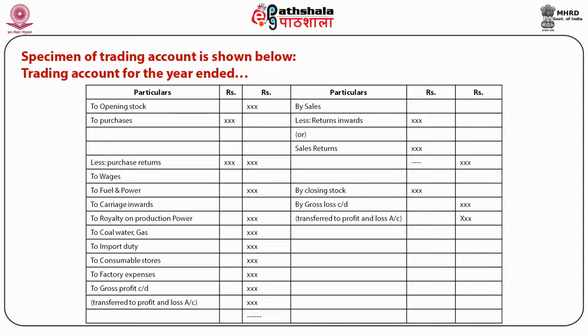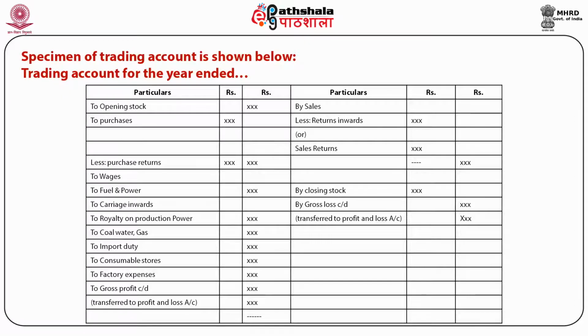Purchases, less purchase return. It means net purchases are shown on the debit side of the account. The expenses such as wages, fuel and power, carriage inward, royalty on production of power, coal, water, gas, import duty, consumable stores, factory expenses are shown on the debit side. These are direct expenses and these are shown on the debit side of the trading account. In the credit side, net sale is shown. Net sale means sale minus sale return or returns inward.